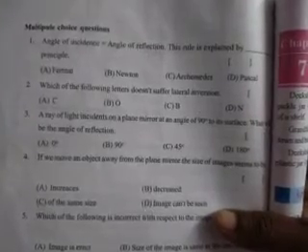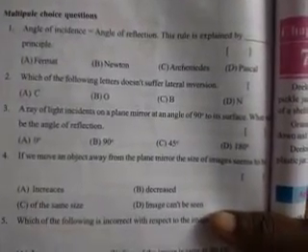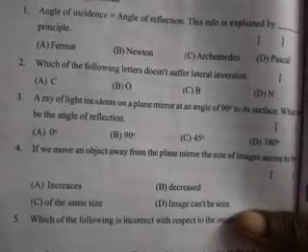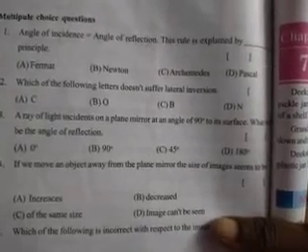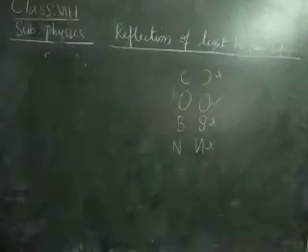Next, a ray of light is incident on a plane mirror at an angle of 90 degrees to its surface. What will be the angle of reflection? Is it 90 degrees, 0 degrees, 45 or 180?